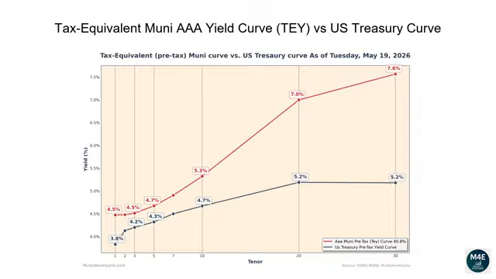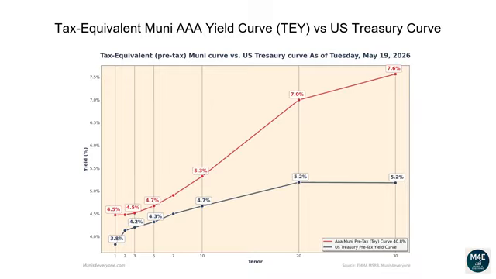Let's now go over the tax-equivalent Muni AAA yield curve versus the US Treasury curve. The reason why investors and financial professionals care about Muni's tax-equivalent yields is to simply have the ability to compare them against US Treasury yields, which are pre-tax yields.